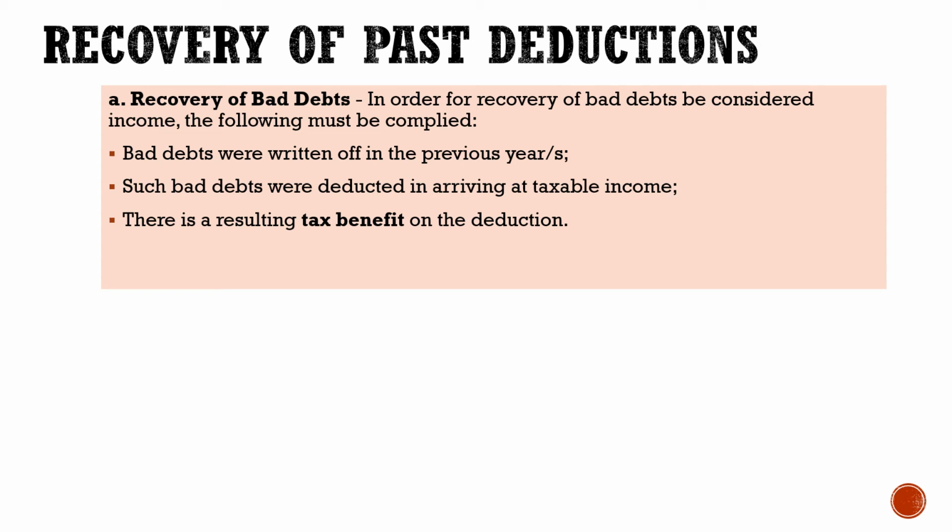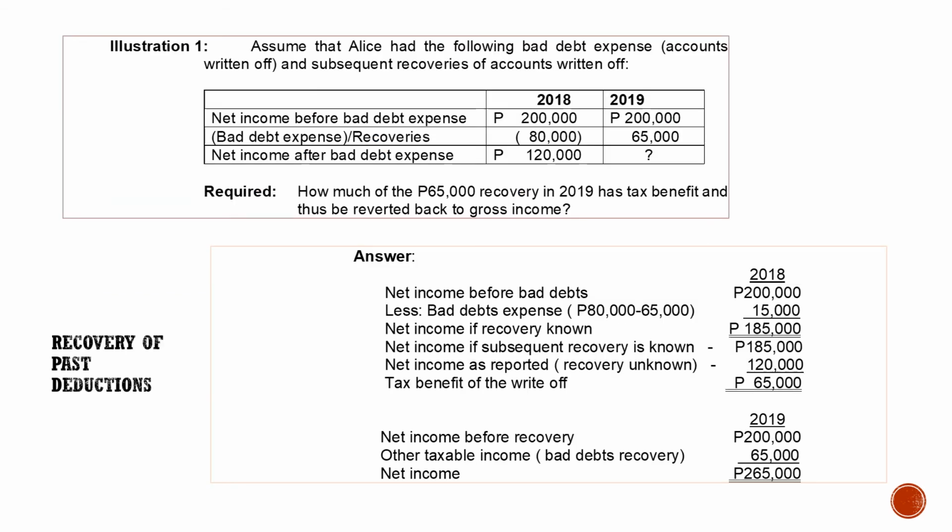Okay, so let's have our computation. We have this illustration. Assume that Alice had the following bad debts expense or account write-off, and there are subsequent recoveries of accounts written off. So here in 2018, there is a bad debts write-off of 80,000, but in 2019, there is a recovery of 65,000. So again, let us go to the basic rules. The bad debts must have been written off, then there is a recovery in the next year, and then we look at the tax benefit. The requirement here is how much of the 65,000 recovery in 2019 has tax benefit and must be reverted back to gross income.